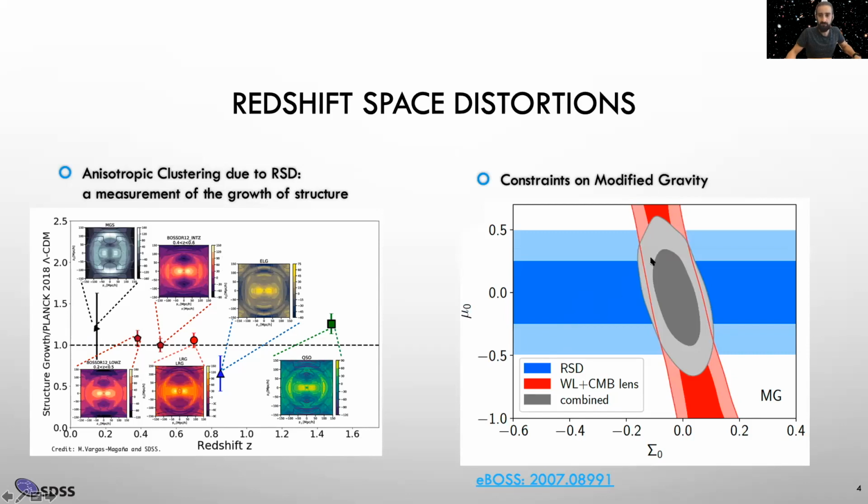But galaxy clustering can not only constrain the expansion history of the universe, but by measuring the anisotropies in the clustering, we can measure redshift space distortions that represent a measurement of the growth of structure. Again, we can measure this growth of structure in different samples and constrain modifications of gravity.